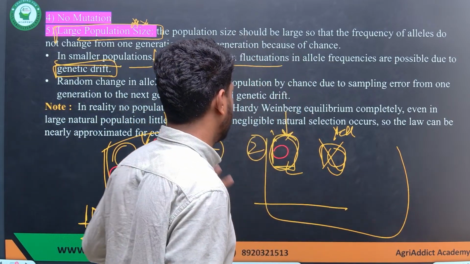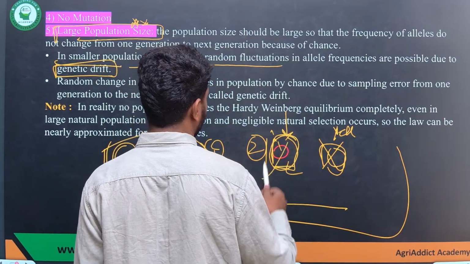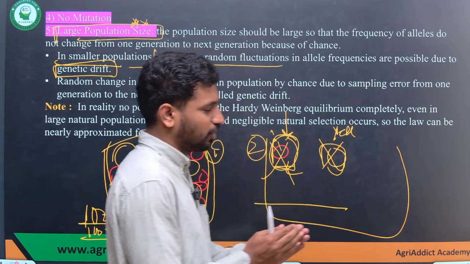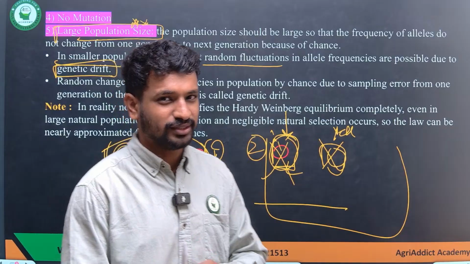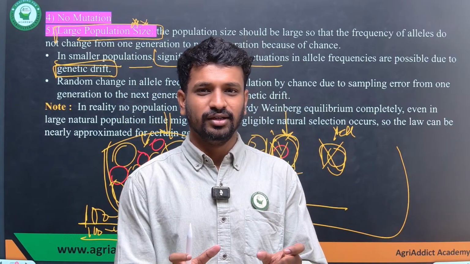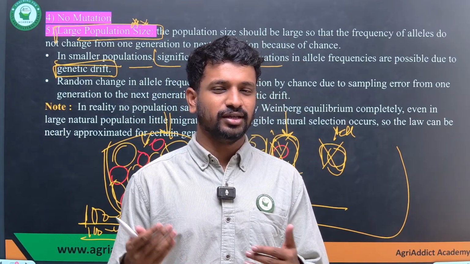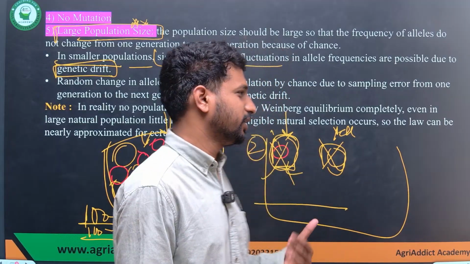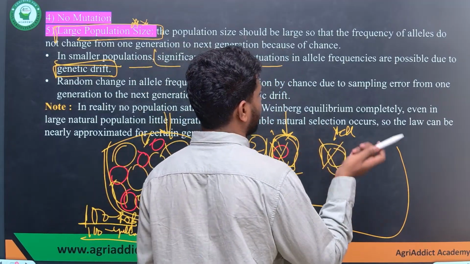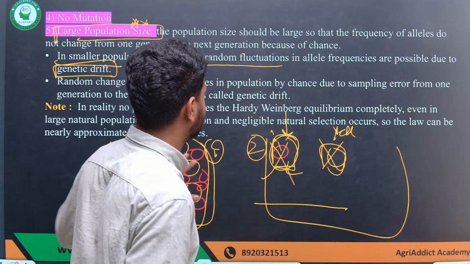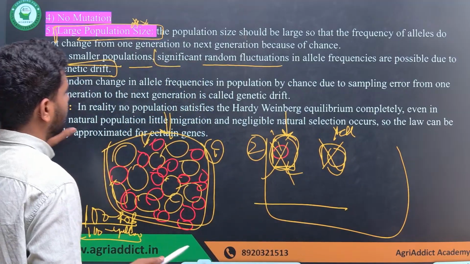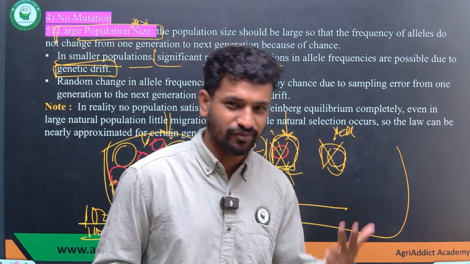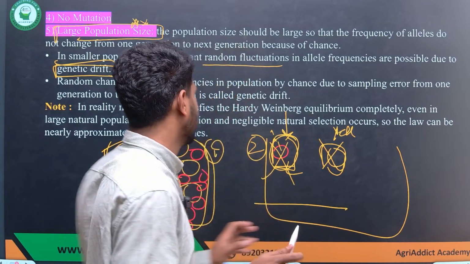By any chance, if one of the two alleles is lost when the population is so small, then the other allele which is present will be fixed for the population, because there would be no variation. It will go on to the next generation, and the other one is completely eliminated. So that's the reason we always say that genetic drift has a significant effect when the population size is very small.